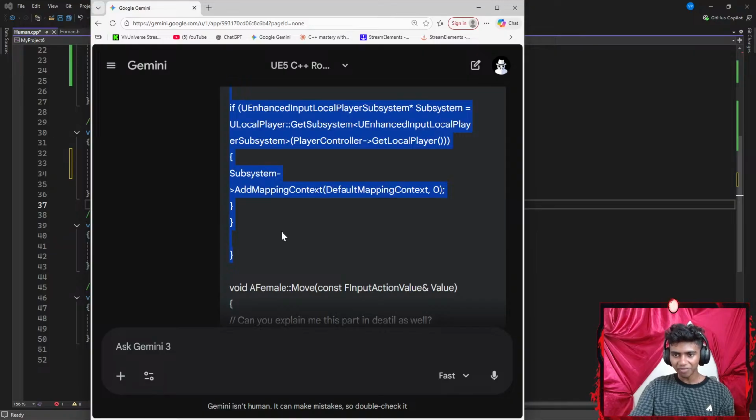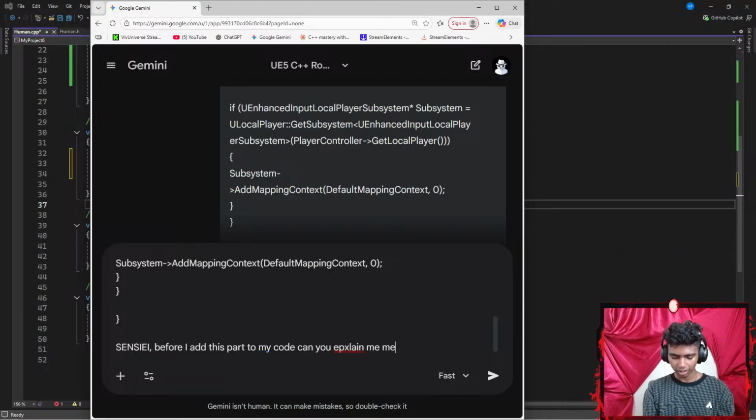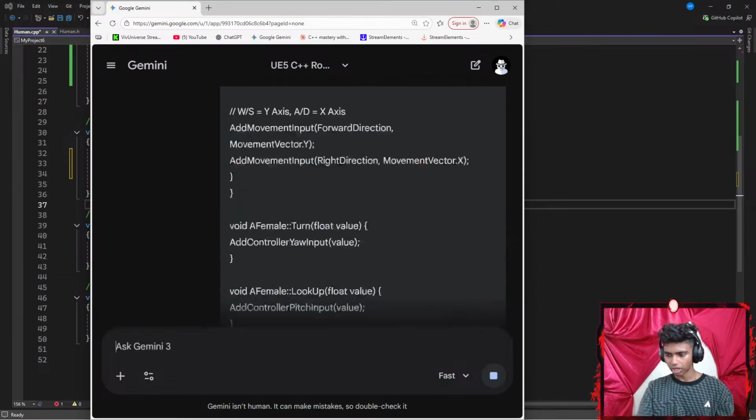Okay, hello everyone, Hiding Neymar, appreciate you joining the stream. Okay, let's go ahead and paste this, go to Gemini, something like Sensei. Before I add this part to my code, can you explain to me what's the purpose of it?